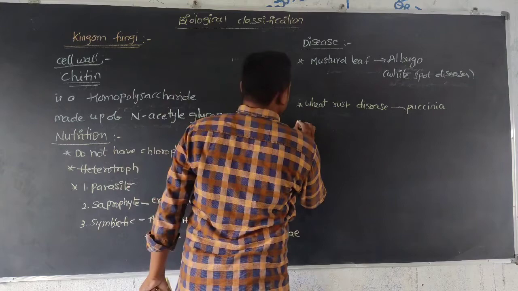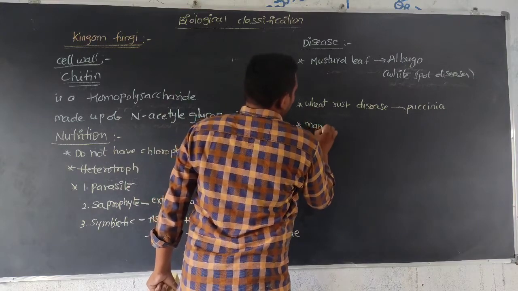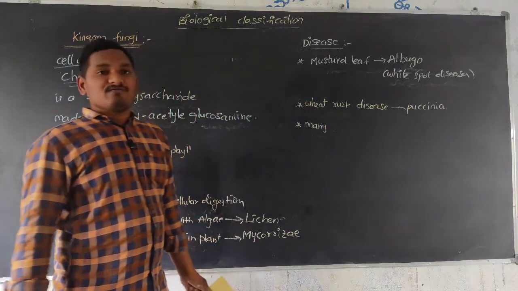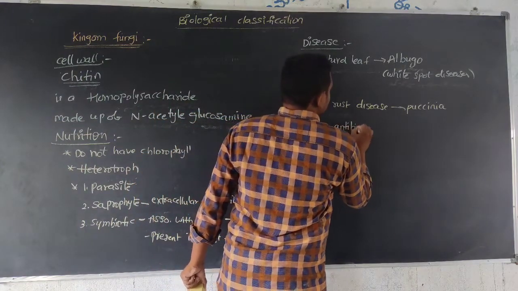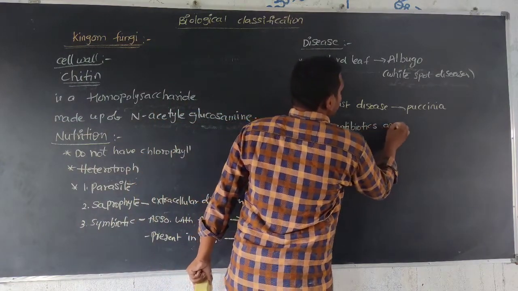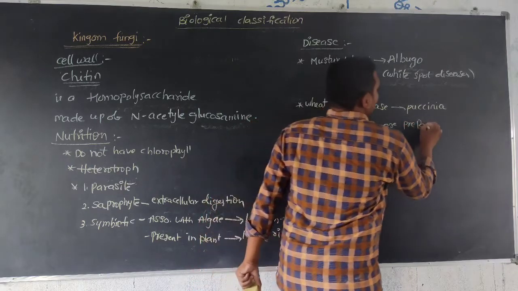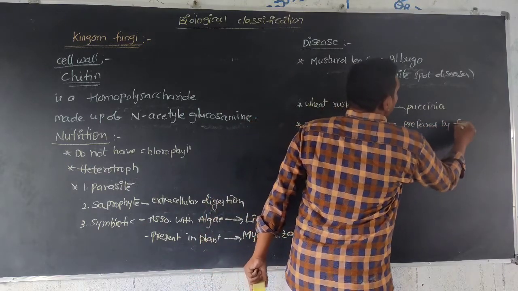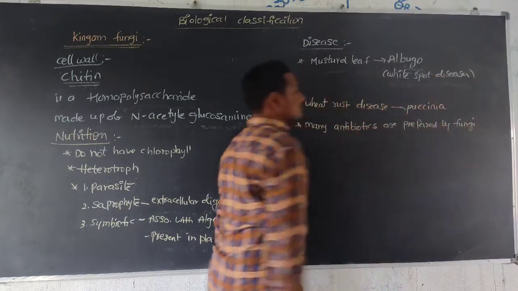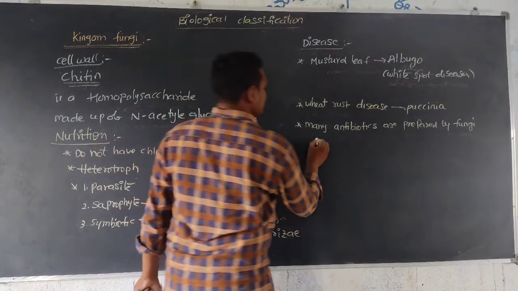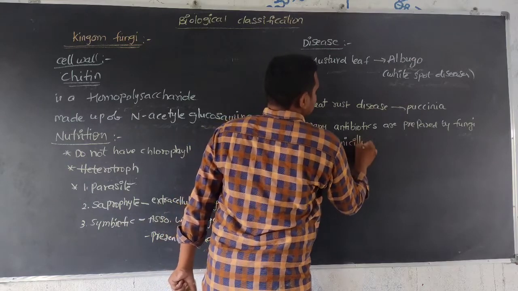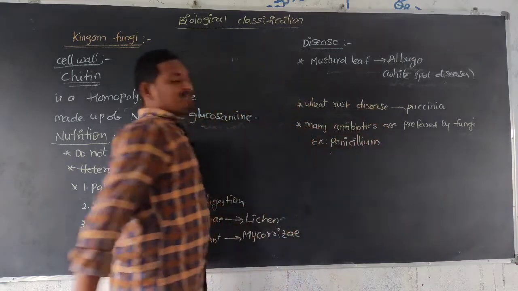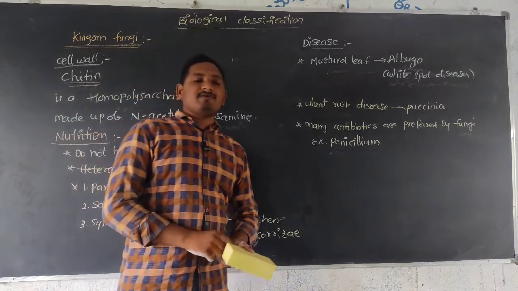Next, uses. Many antibiotics are prepared by fungi.